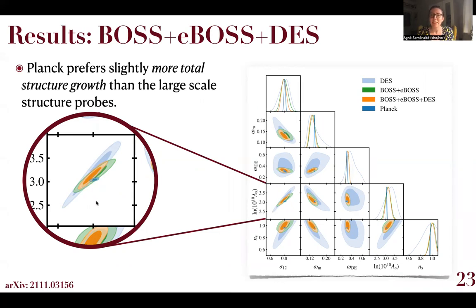And this has a very clear physical interpretation. For a selected value of sigma 12, Planck prefers a lower value of AS. So it means Planck prefers slightly more total structure growth than the large scale structure probes.